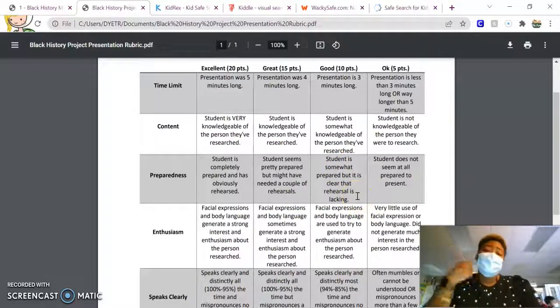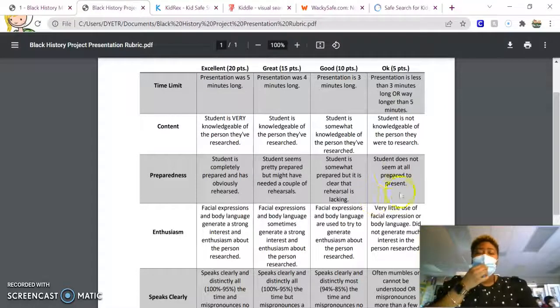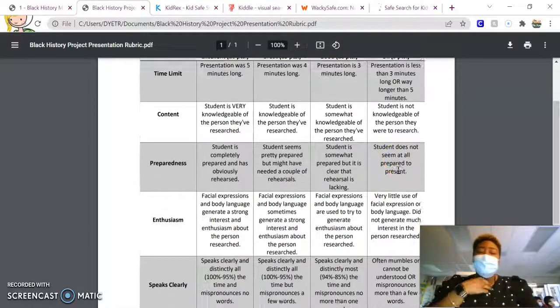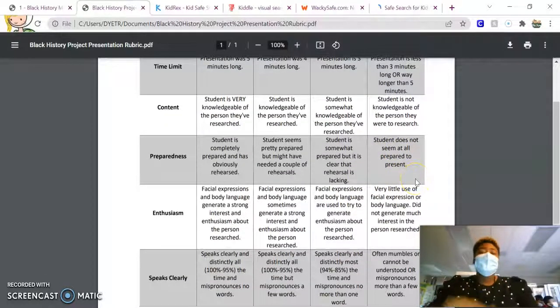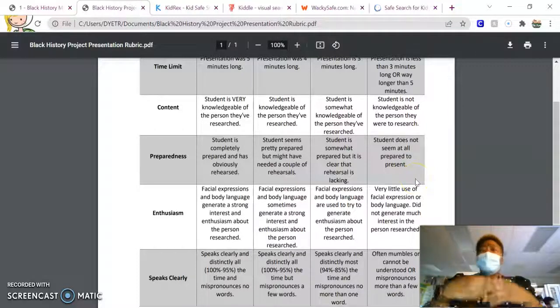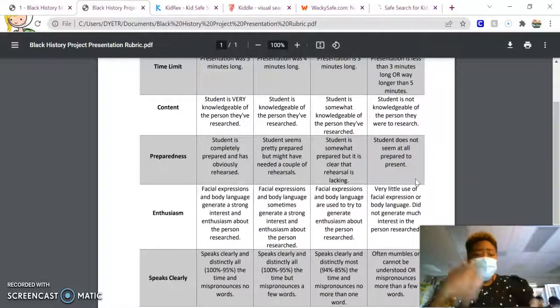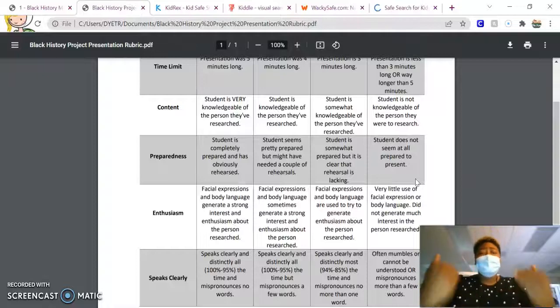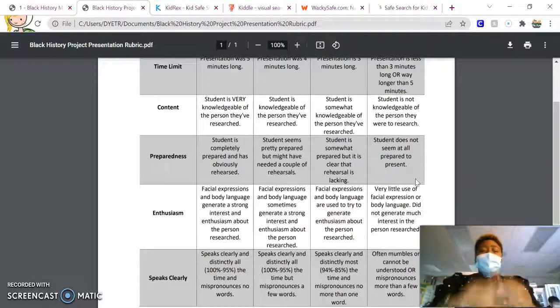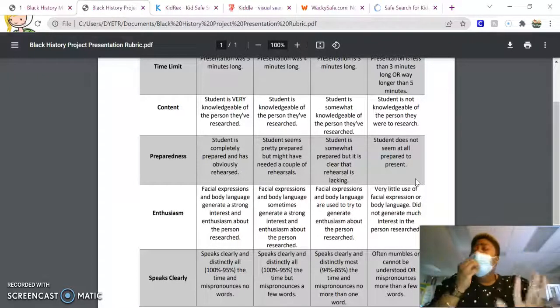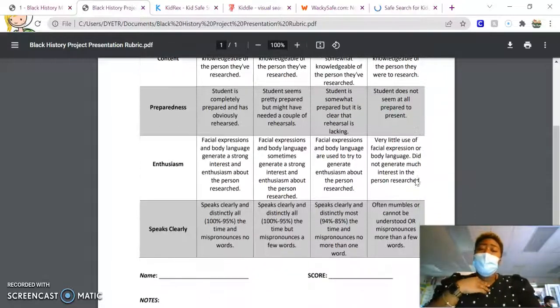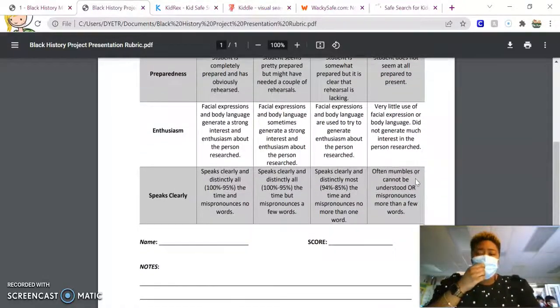So 10 points is the student is somewhat prepared, but it is clear rehearsal is lacking. So maybe you rehearsed only one time, and you really didn't finish the rehearsal. You just tried and then you stopped, okay? And then 5 points is the student does not seem at all prepared to present. So that means you come up here, you don't have your things together, you don't know what you're going to say, you're just sitting and staring at the audience. That's what's going to give you a 5-point score, but I'm sure Ms. Dye is not going to have anyone who has 5 points in that area.